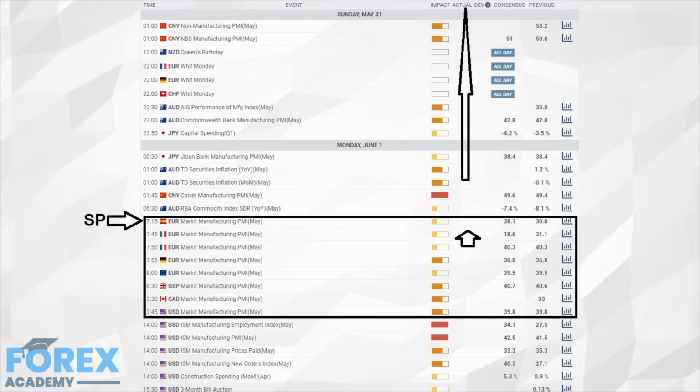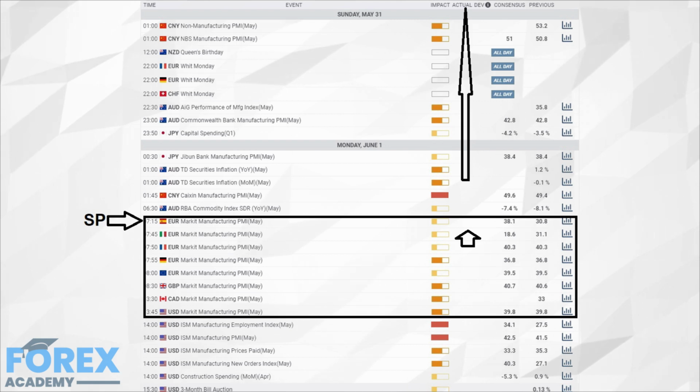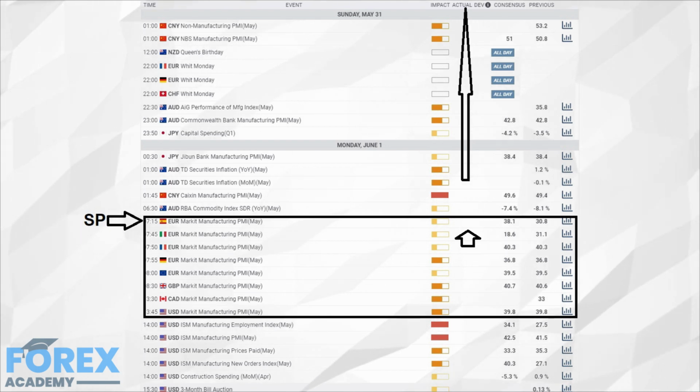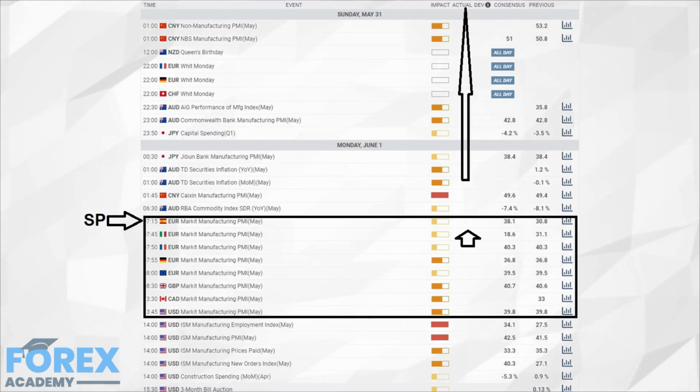The PMI, which stands for the Purchasing Managers Index, is a snapshot of business conditions in the manufacturing sector for each country. Manufacturing is a huge component of a country's gross domestic product, and therefore provides a picture of the overall economic conditions and financial health of a nation, in this case Spain. Generally speaking, a result above 50 signals a bullish sentiment for the euro, whereas a result lower than 50 is seen as bearish. Obviously, Spain is only one of 19 countries that use the euro and one of 27 Eurozone member states.